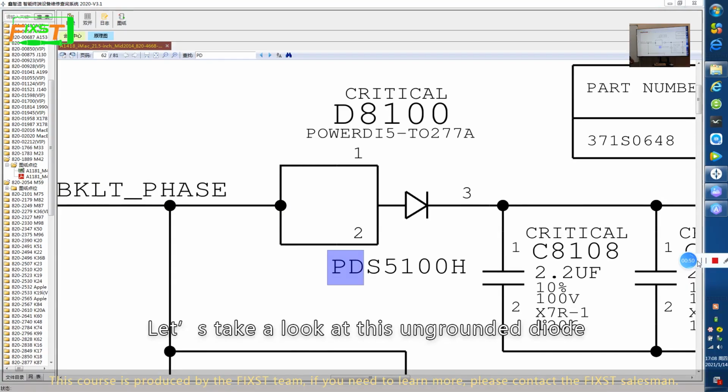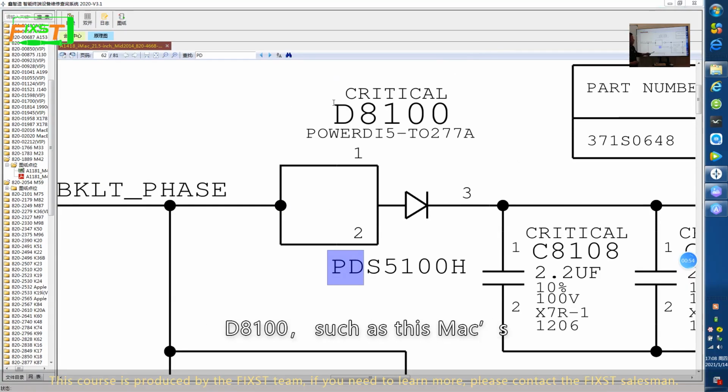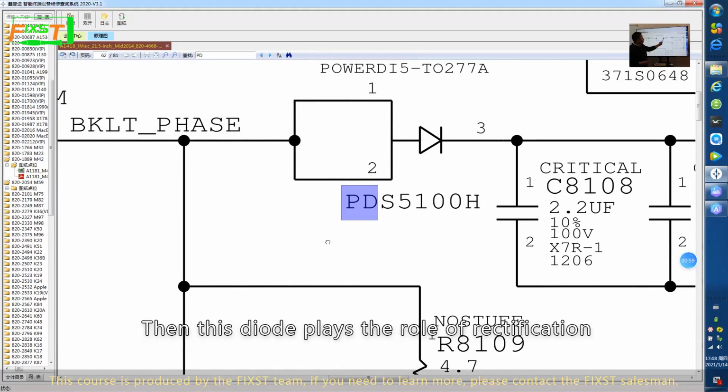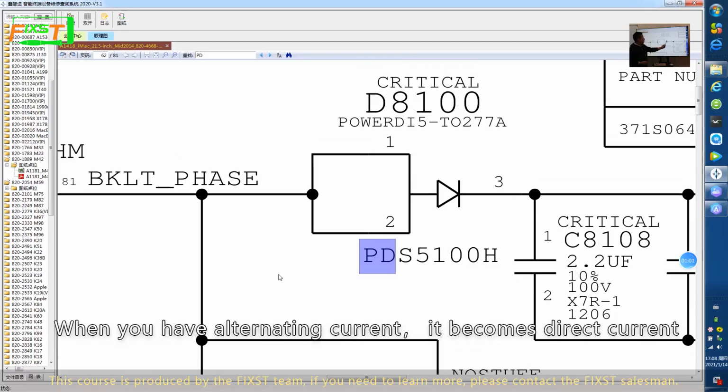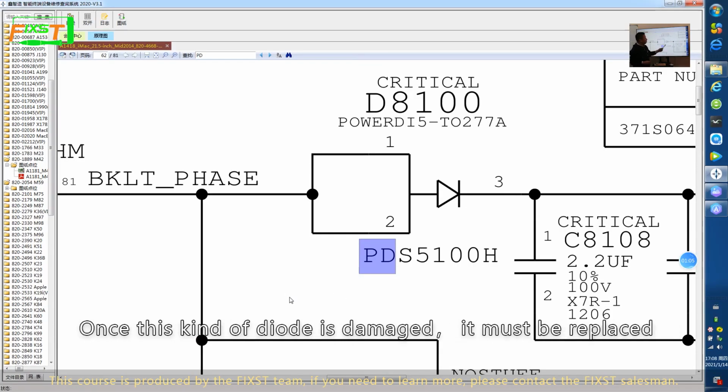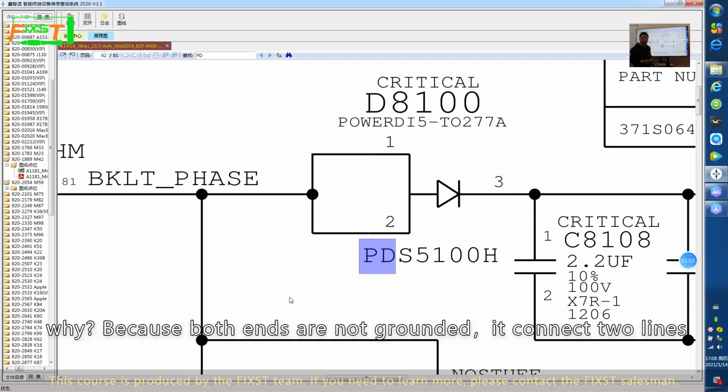Let's take a look at this ungrounded diode. D8100, such as this one. This diode plays a role of rectification. When you have alternating current, it becomes direct current. Once this kind of diode is damaged, it must be replaced. Why? Because both ends are not grounded, it connects two lines.